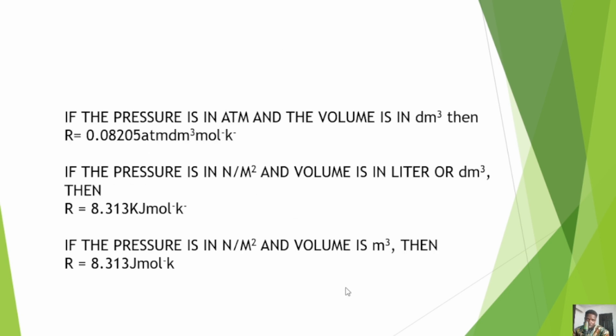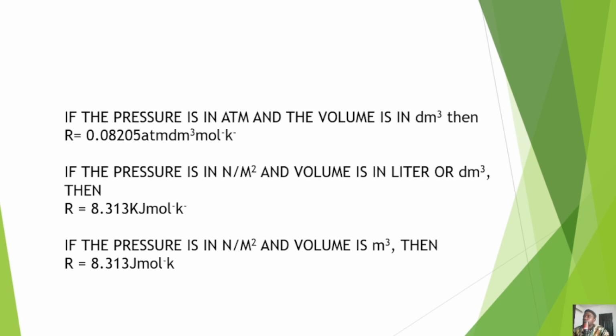Now we're going to look at them, and then I will show how we are able to derive these values. So let's go to the board so we can understand how they were derived, such that anybody can actually derive them if you don't remember them, but it's important that you just put them to your head. In most cases, you will be given the values directly in your exam questions. However, in conditions where you are not given those values, you might actually be at a crossroad. So it's important to learn how these things are done.